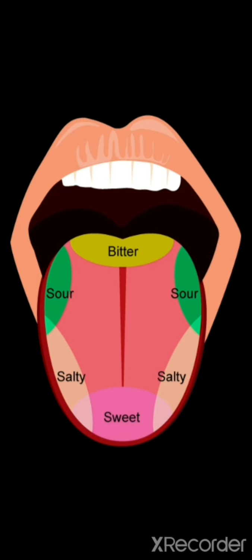That is why you have the different colors here. The sweet is in pink color, present only on the tip of your tongue, and on the sides you have the salty taste buds, and after that comes the sour taste buds, and in the last you have the bitter taste buds.